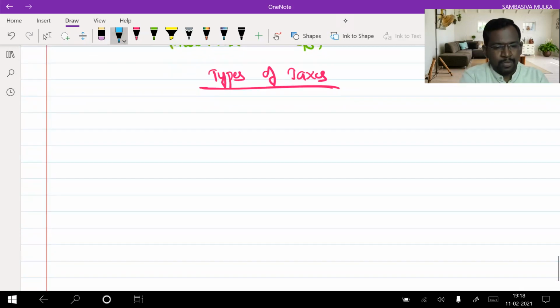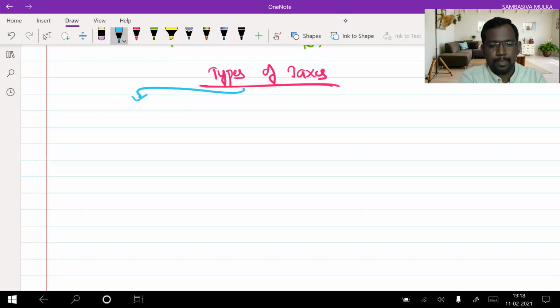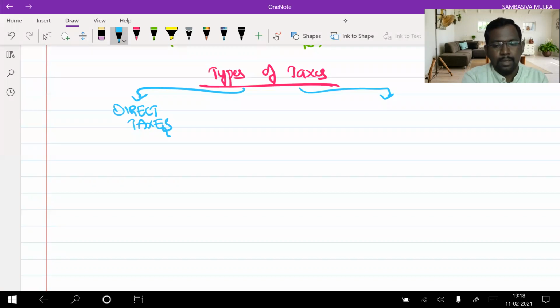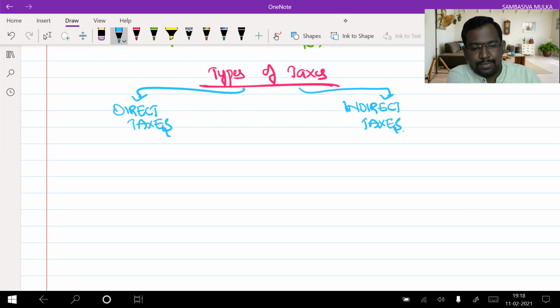There are two different types of taxes: direct taxes and indirect taxes.